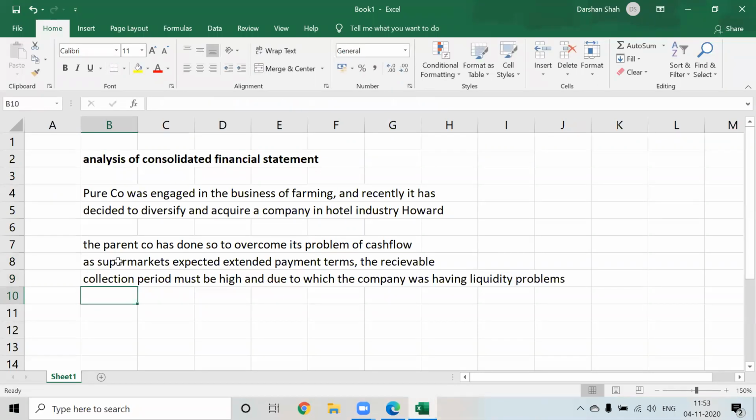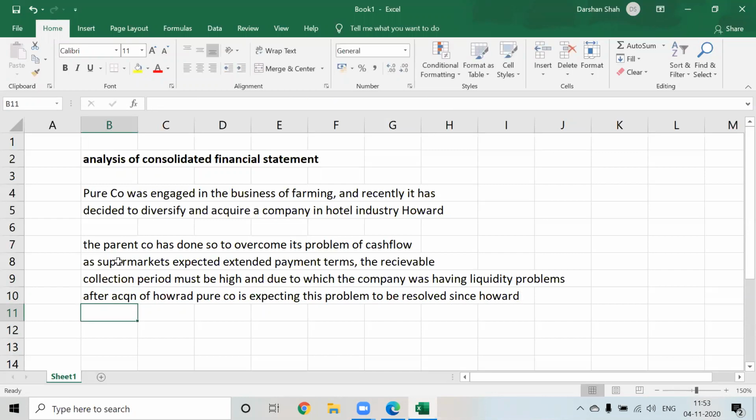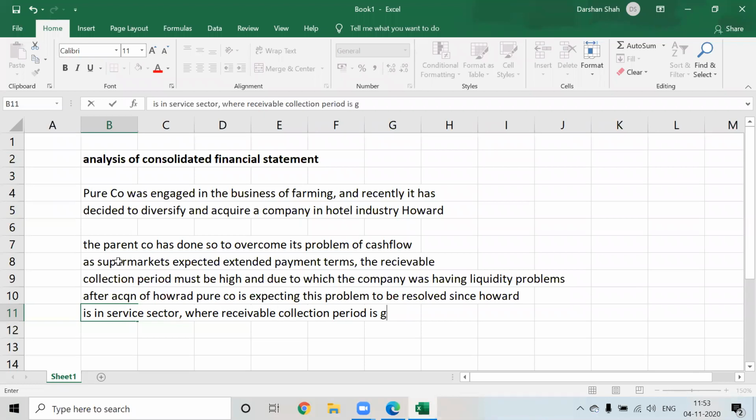So after acquisition of Howard, Pure company is expecting this problem to be resolved since Howard is in the service sector, where the receivable collection period is generally lower than a manufacturing company.